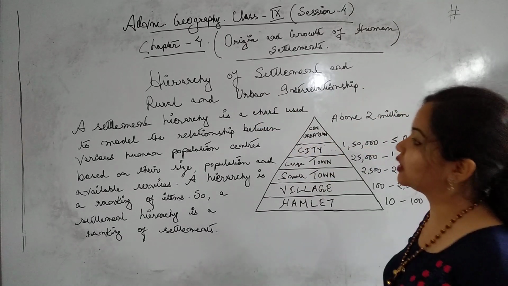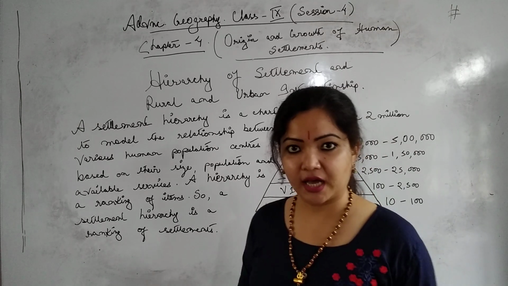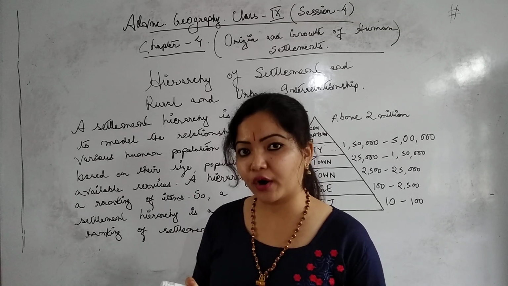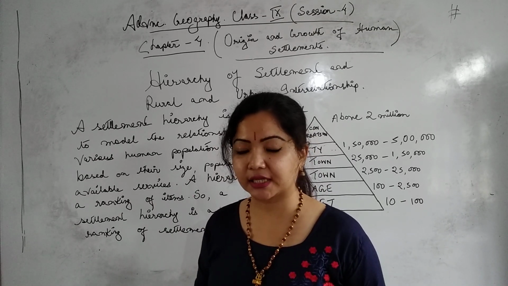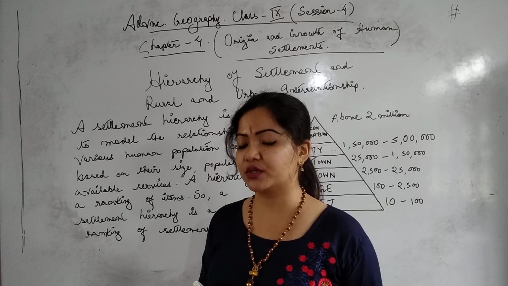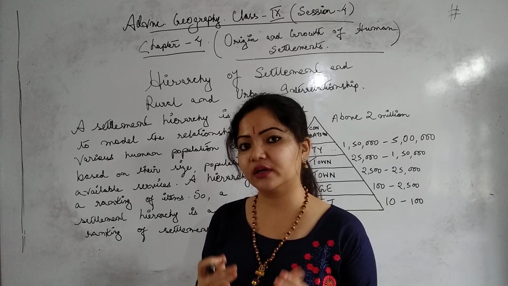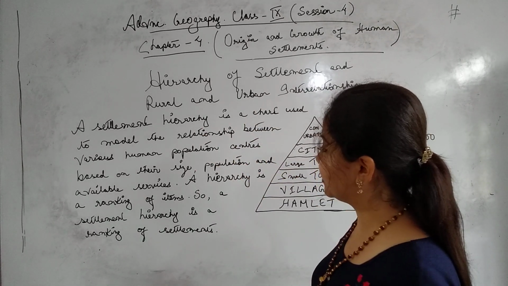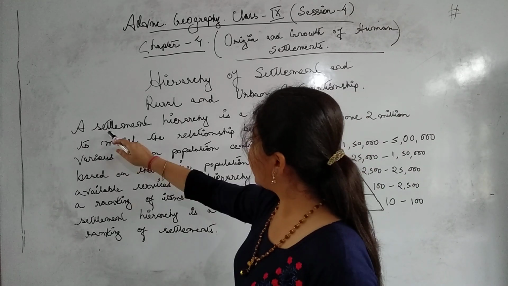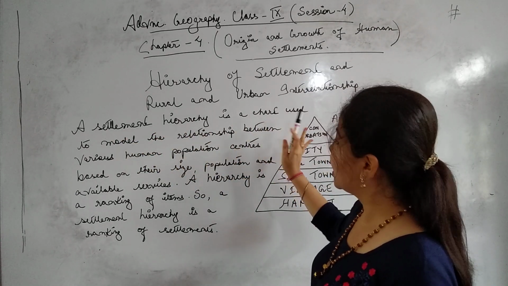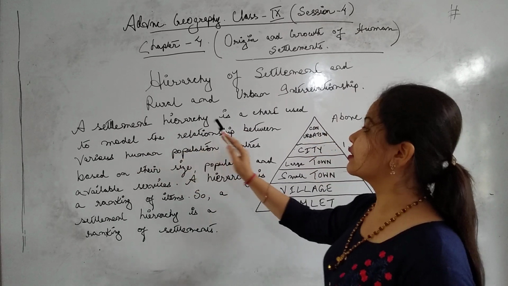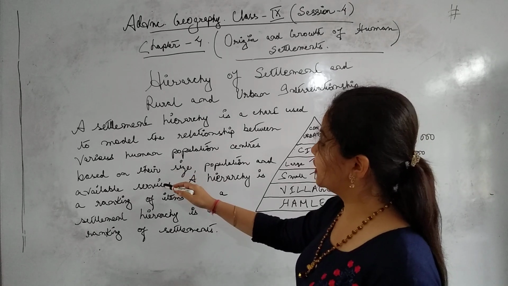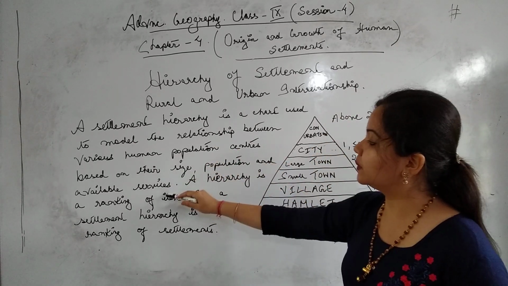So first of all, the hierarchy. What do you understand by the term hierarchy? Hierarchy in simple terms is nothing but going from a low order to a very high order. Is it clear? I have already written one definition here: the settlement hierarchy is a chart used to model the relationship between various human population centers based on their size, population and available services.